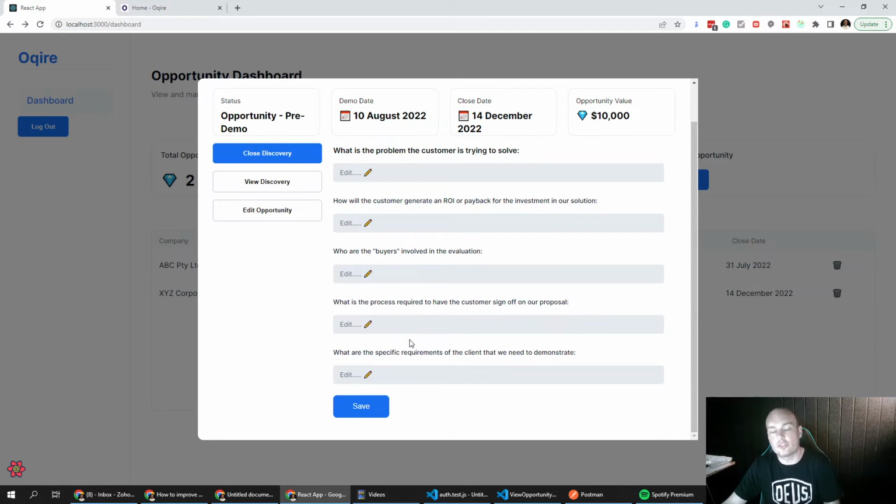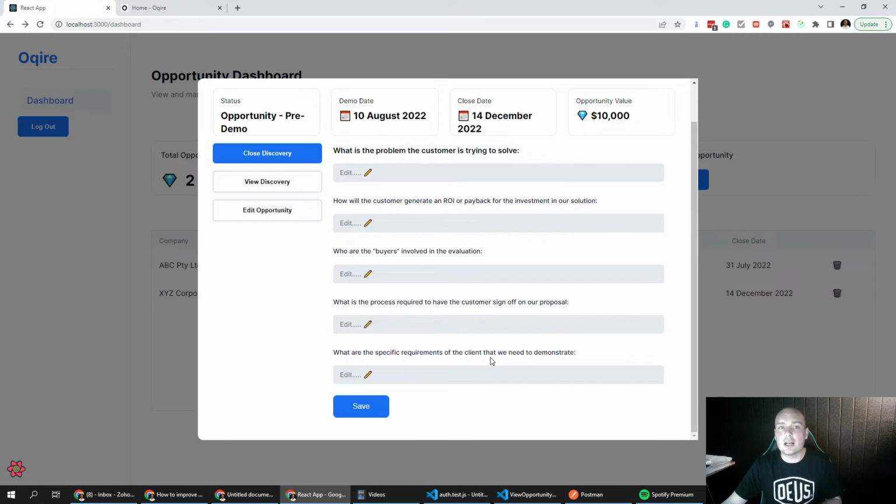So all of these questions are very important for both the account executive and the pre-sales consultant to understand, so that they can deliver a more targeted demonstration that's definitely going to increase the chance that this business is won by the organization. Finally, we have what are the specific requirements of the client that we need to demonstrate. We already have those 3 dot points, but we really need to dive deeper. And it's very common for a pre-sales consultant to run a pre-sales discovery call with the head of marketing and the CMO in this instance.